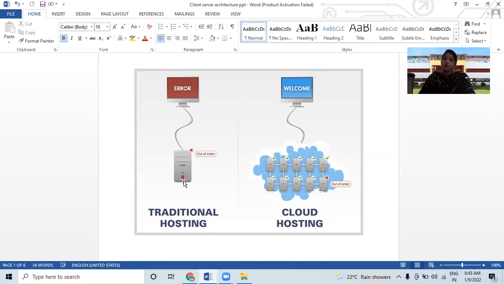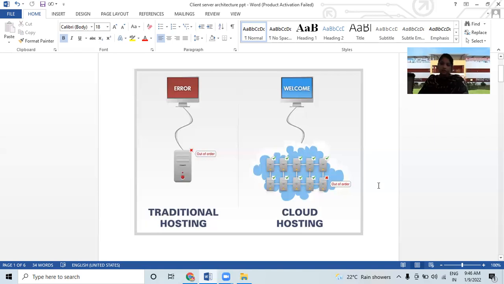Now let's discuss client server architecture. It is the architecture of a computer network in which many clients request and receive service from a centralized server host. Many clients request a service and get the response with the help of the centralized host. So client and receiver can send and receive the service through this centralized host.